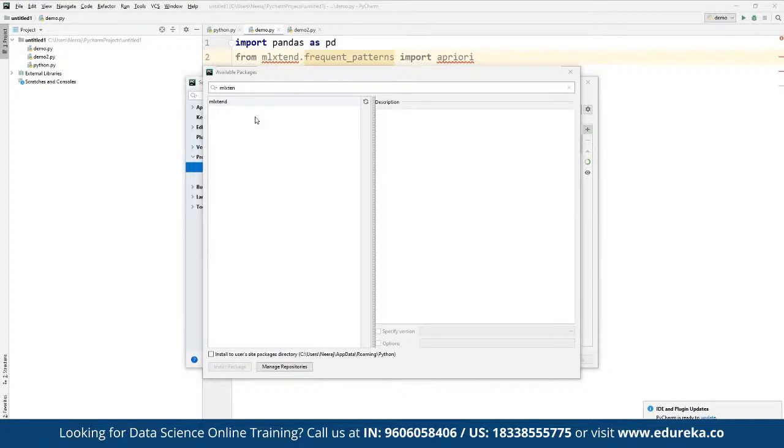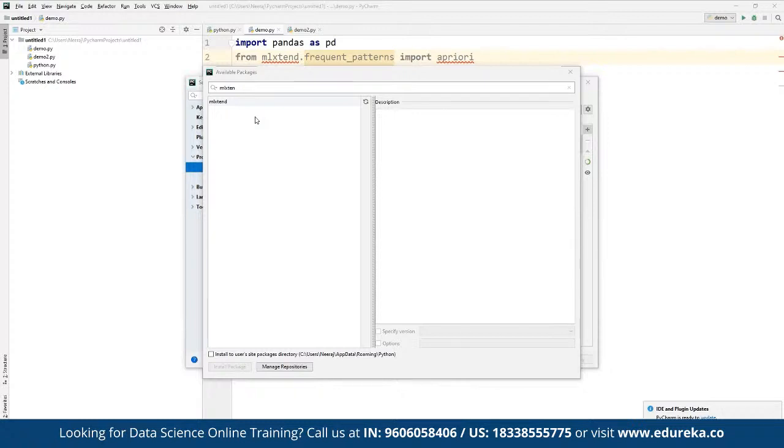So the first package for mlxtend has been installed, and now if you want to install the other packages, we can also install them. In case we are missing some kind of library, we can simply install it, or in case we have not used those libraries here, we can simply use them one by one. Once we are done, we can simply come out.